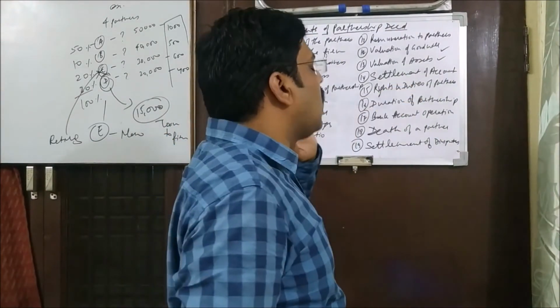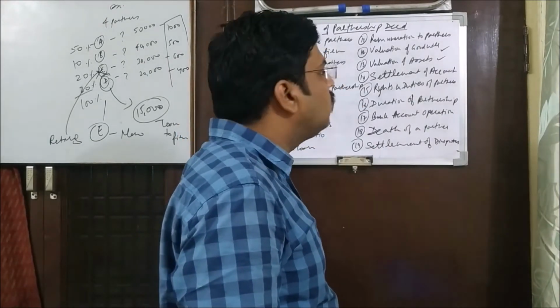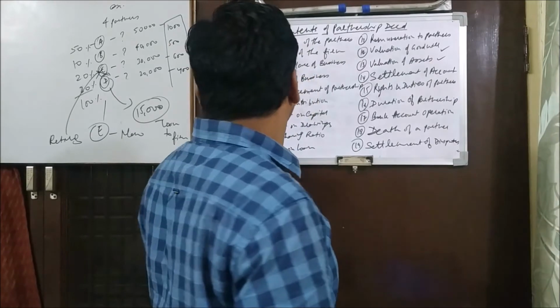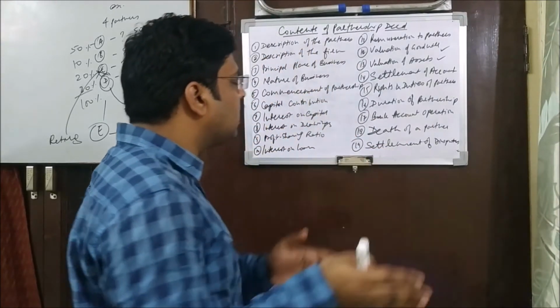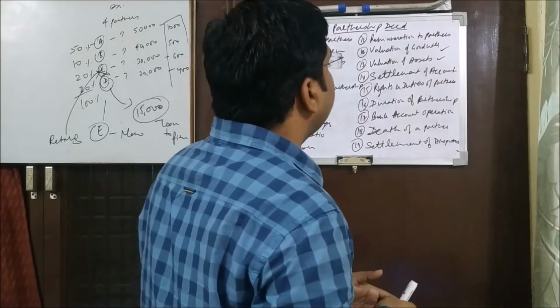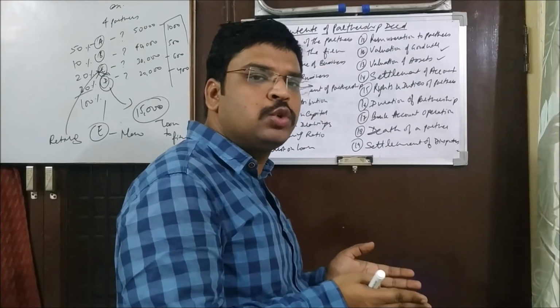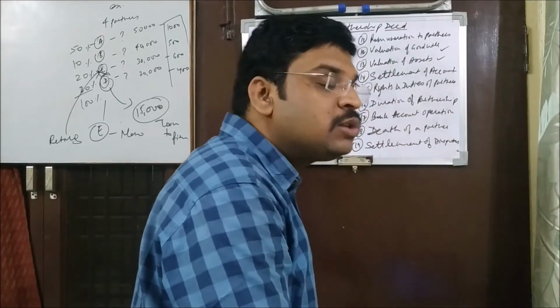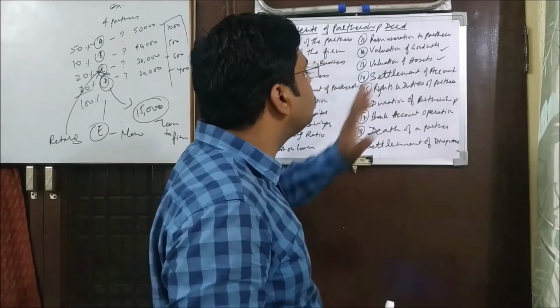Now settlement of accounts. How will the accounts be settled? In case of admission, like I told you, and in case of retirement, these are other chapters related to partnership. We will be learning all these. So in what way will the accounts be settled? Say for example, the organization is going to be ended. In that case also, how are the accounts going to be settled? So this has to be decided.